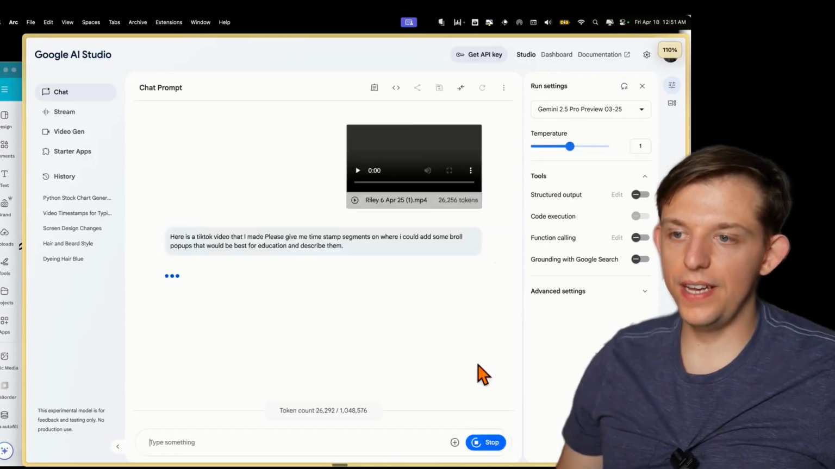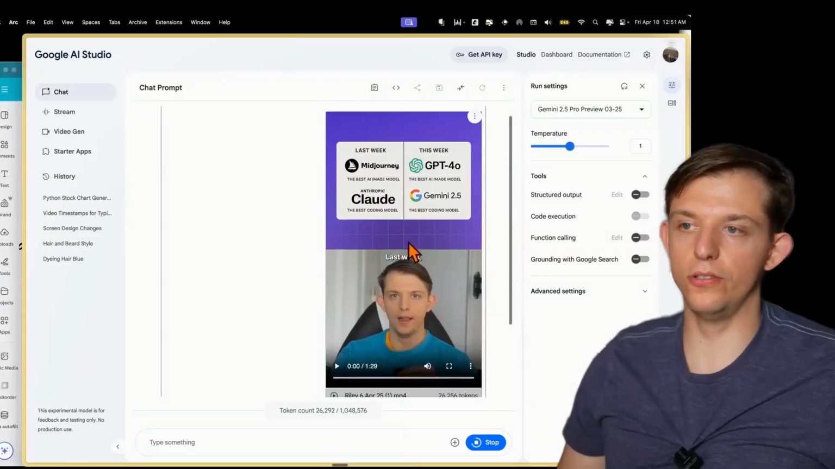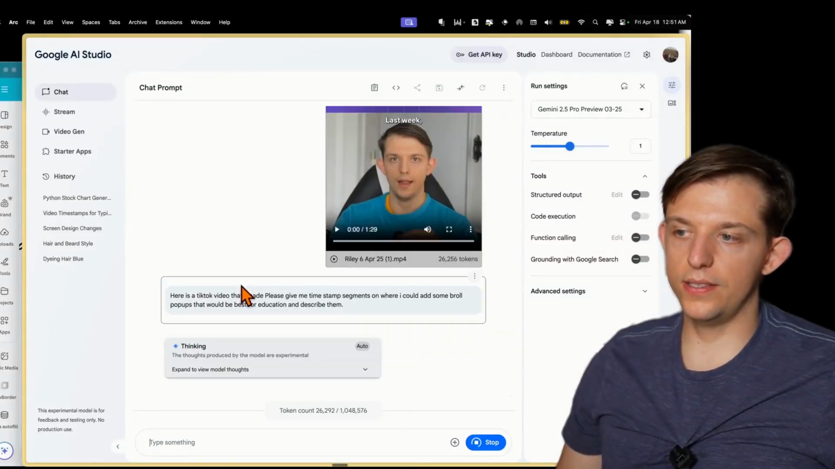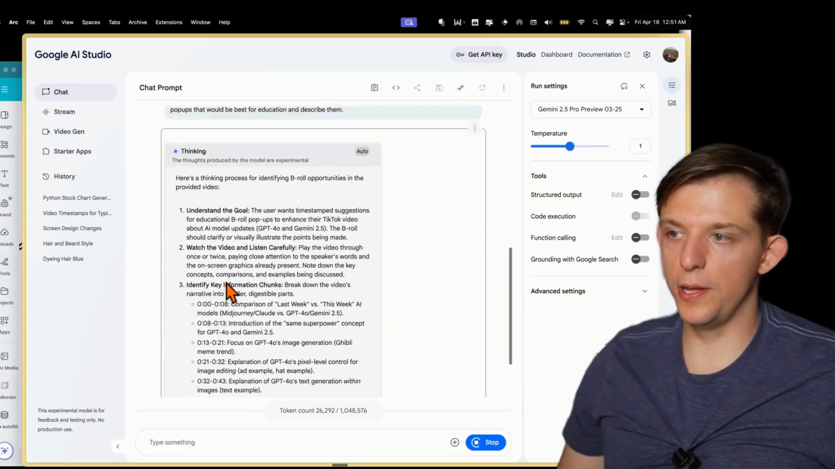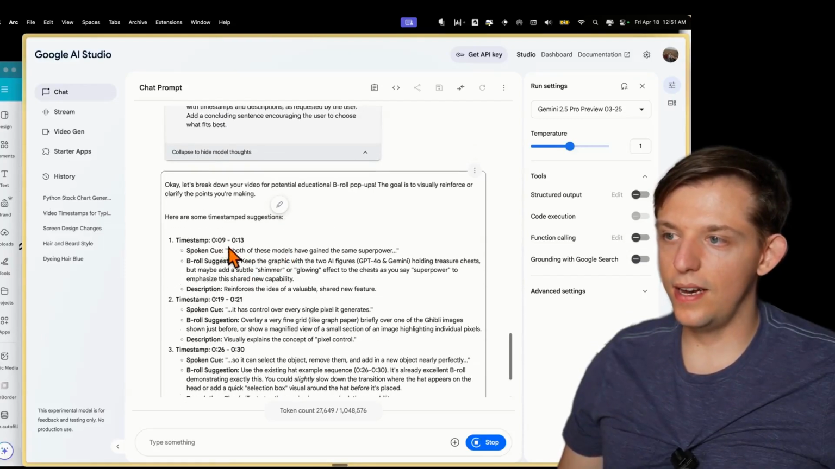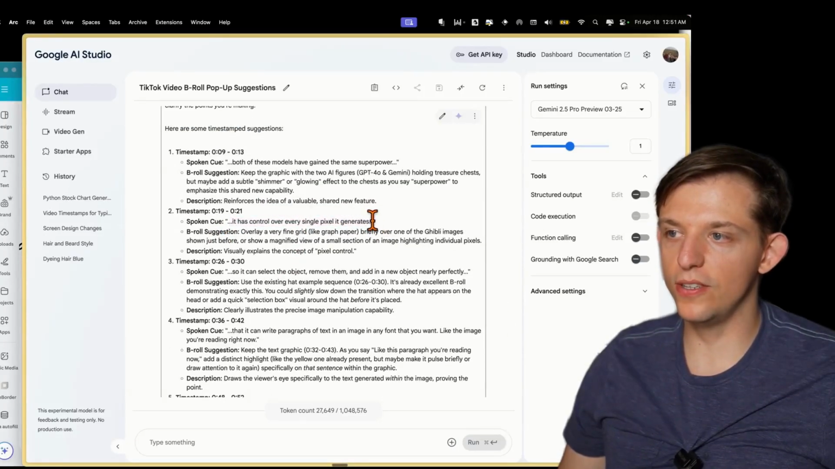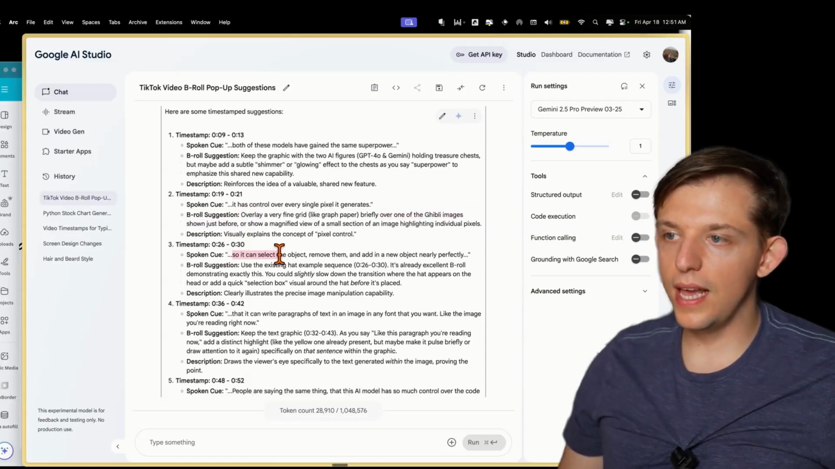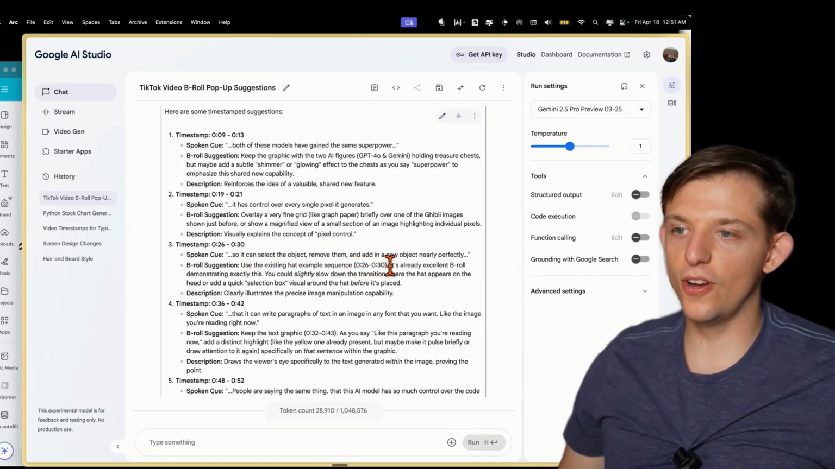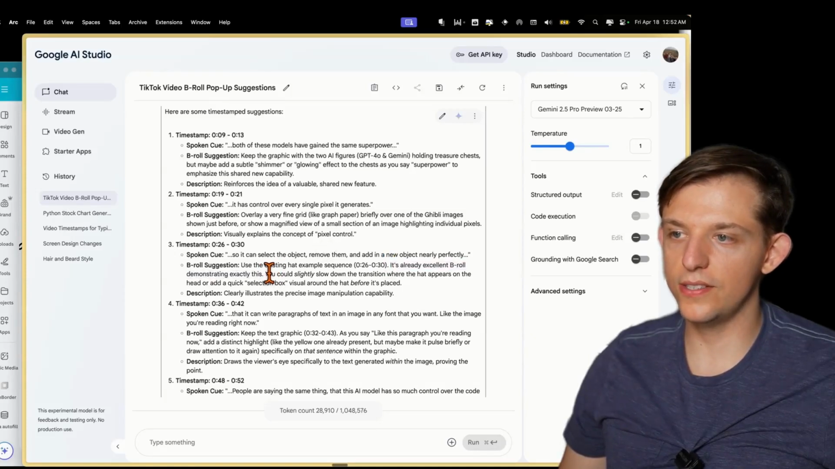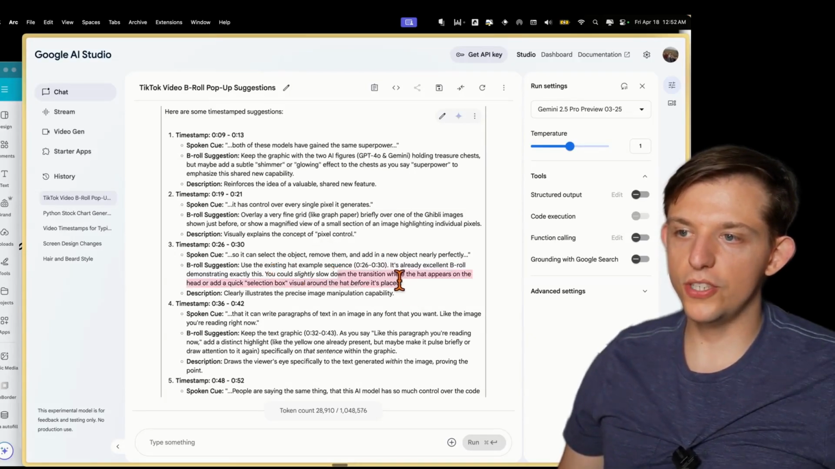So this AI model literally takes in a video, and it understands the video at every single timestamp. And it is truly insane. Here it's thinking, and it literally tells us the exact timestamps. B-roll suggestion: use the existing hat example sequence from 26 to 30. It's already excellent B-roll demonstrating exactly this. You could slightly slow down the transition where the hat appears.